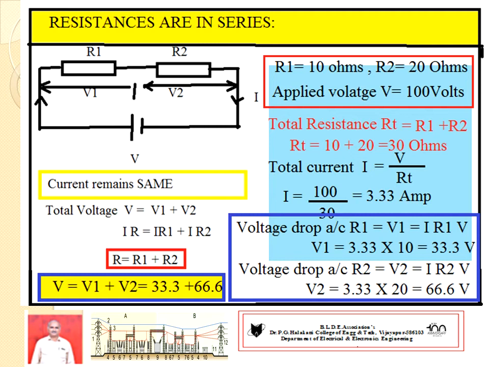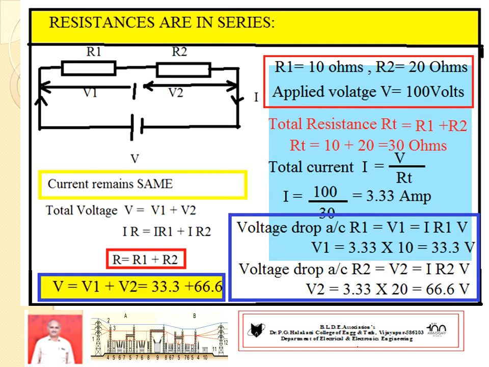V1 plus V2. So you can take a very simple problem. The total resistance, or effective resistance of the circuit, R equal to R1 plus R2. If R1 equal to 10 ohms, R2 equal to 20 ohms, and these two are connected to an applied voltage of 100 volts. Then point number 1, total resistance or equivalent resistance of the circuit RT. RT equal to R1 plus R2.